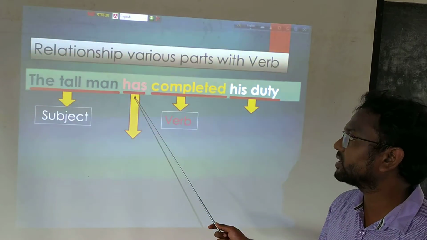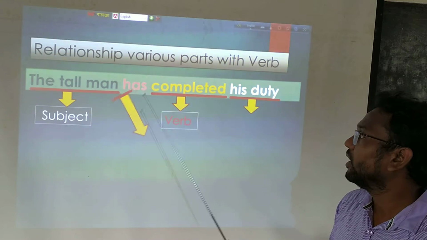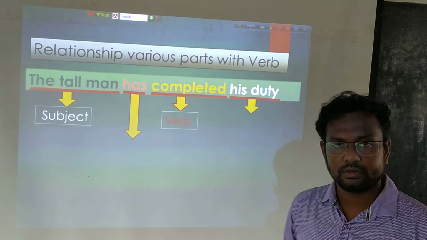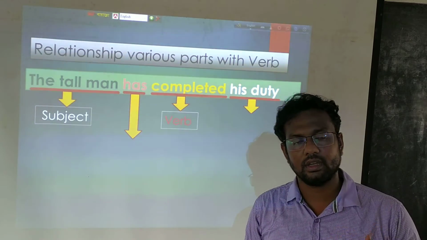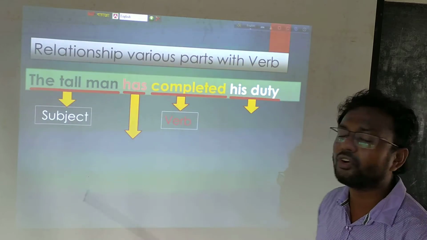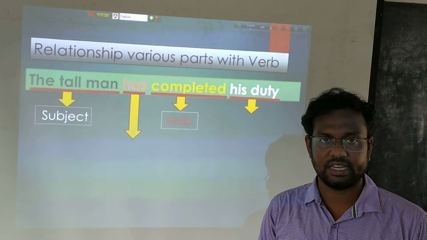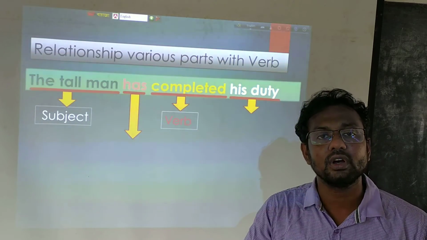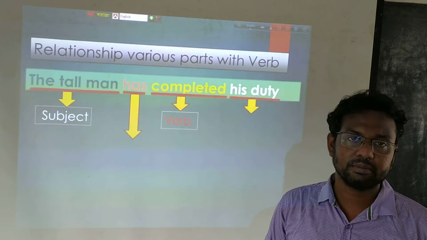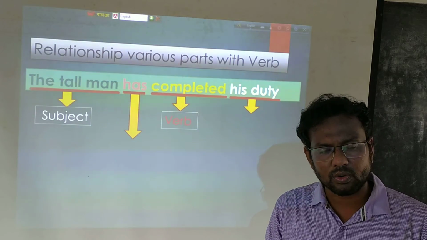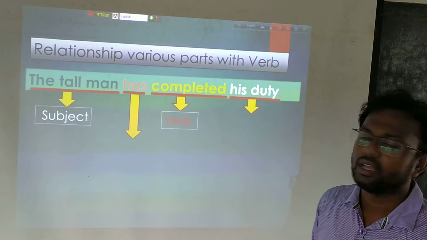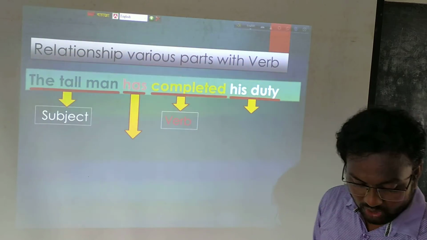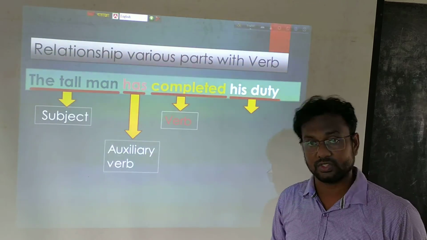Now it is time for has. Has here helps by informing the happening period of the sentence. Now how? By has, we come to know that the action has been completed very recently, depending on this word has. So this word is called the auxiliary verb.